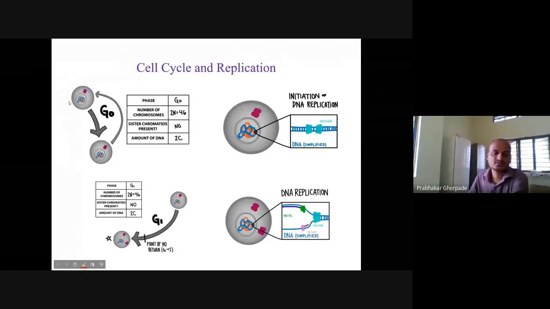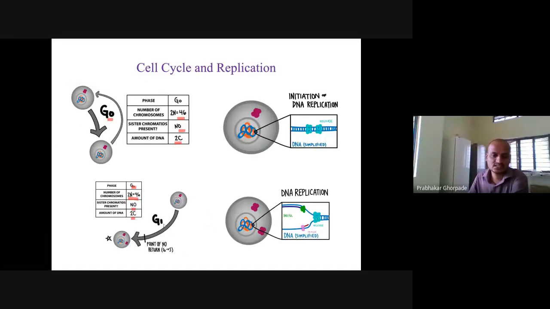And based on the phase you are in, you can see the chromosome number and the amount of DNA. For example, during the G0 phase, the number of chromosomes is 46. No sister chromatids are there. Amount of DNA is 2C. And the initiation of replication can be seen here with the help of helicase. If the cell is in the G1 phase, the number of chromosomes is 46, no sister chromatids, and the amount of DNA is 2C.